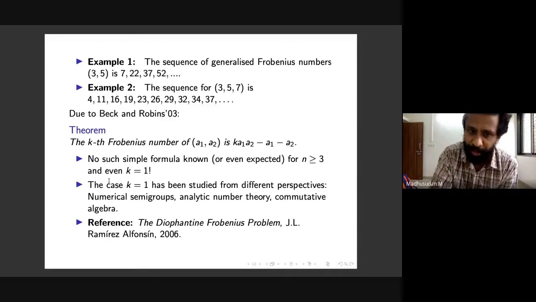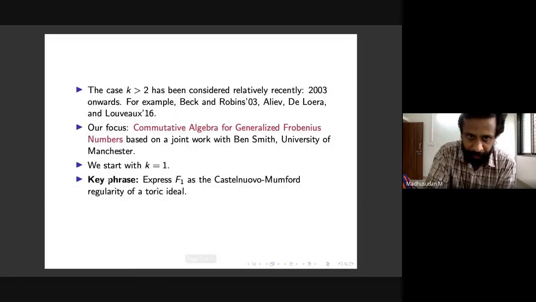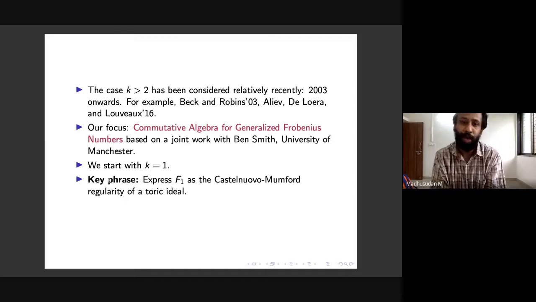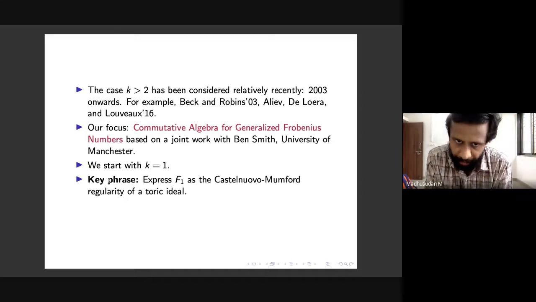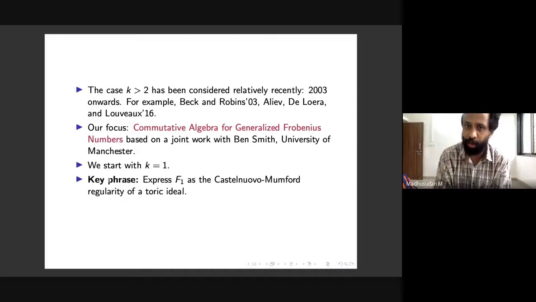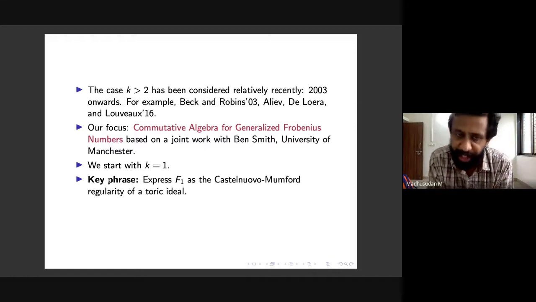For commutative algebra, we will see more references in a bit. Okay, so now we will start slowly moving to the commutative algebra aspect of the story. In case there are any questions about the definition of these numbers, please ask now. And so where will we go from now?